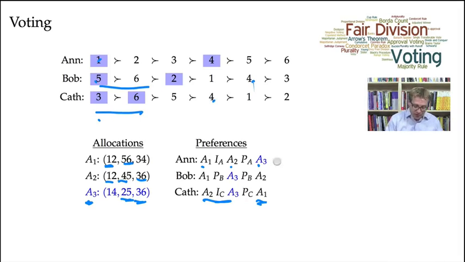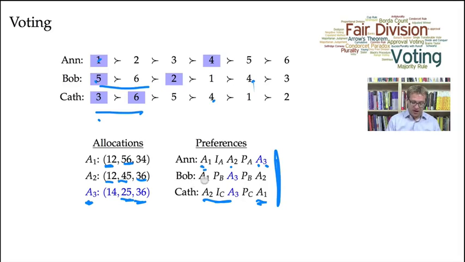So now, given these preferences, we can ask what will happen under various voting methods. So note that by any pairwise comparison, A3 always comes out on the bottom. So A3 is going to lose to A1, and in a pairwise comparison, Anne will vote A1 over A3 because she strictly prefers A1 over A3.